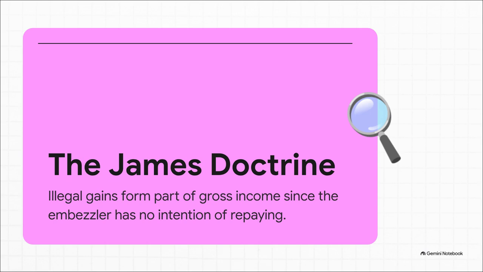For instance, if you steal money, do you owe the government a cut? Well, the James Doctrine dictates that yes, unlawful gains are strictly taxable. The logic here is that an embezzler has absolutely no intention of repaying that money, so it represents a real flow of wealth. The BIR stance is essentially, look, we don't care how you got it. If you got richer, you owe us.